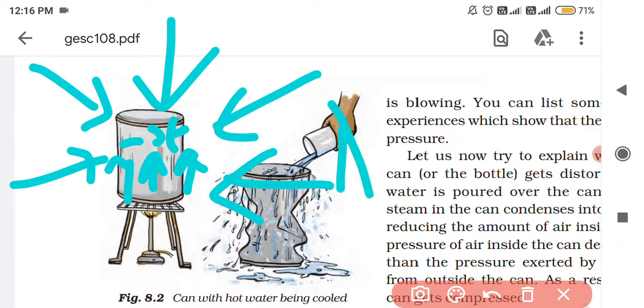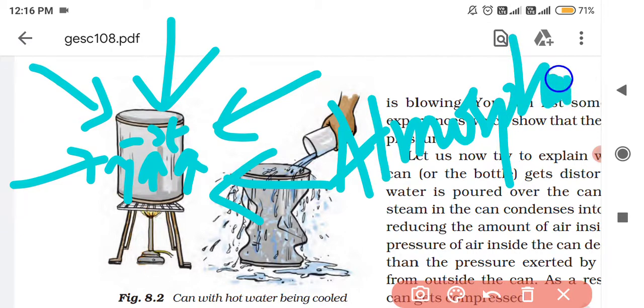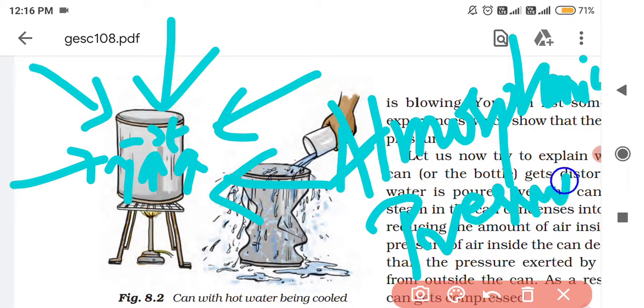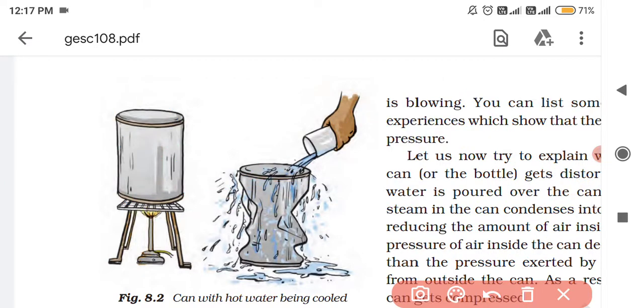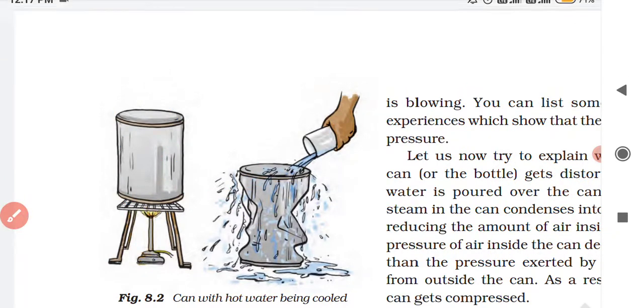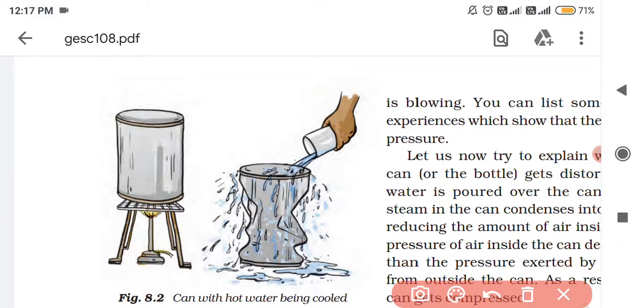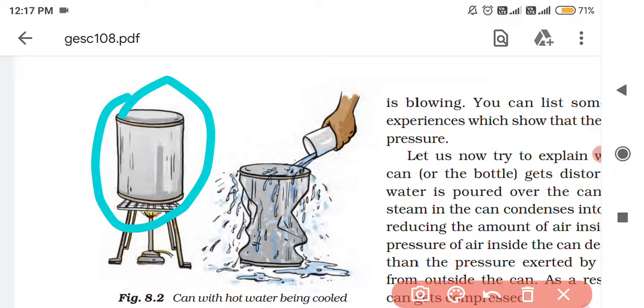From outside, what is exerting? Atmospheric pressure, because air exerts pressure, right? The atmosphere which contains air will exert pressure, and that pressure is known as atmospheric pressure. This atmospheric pressure is acting from outside, and this balances the steam pressure. So that is why initially, when the water is getting boiled here, the tin did not get crushed.